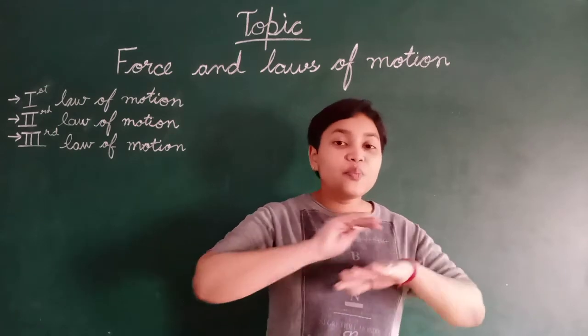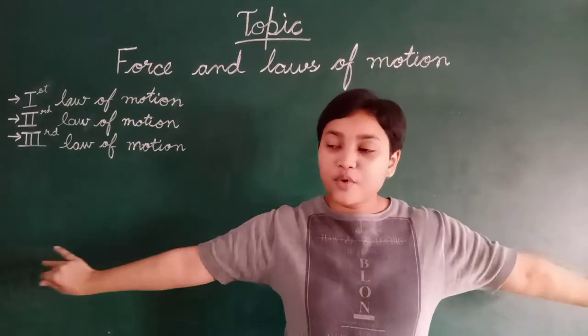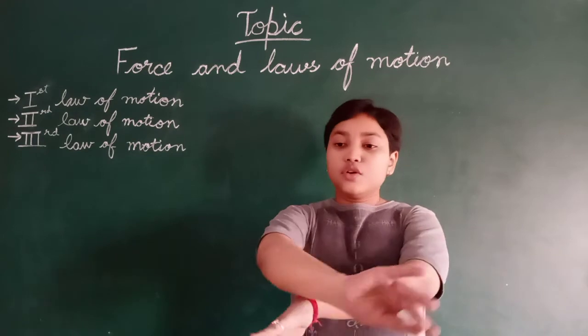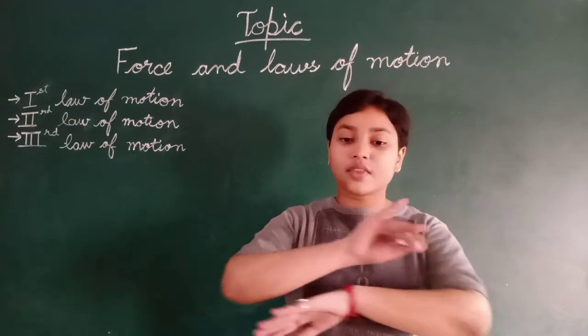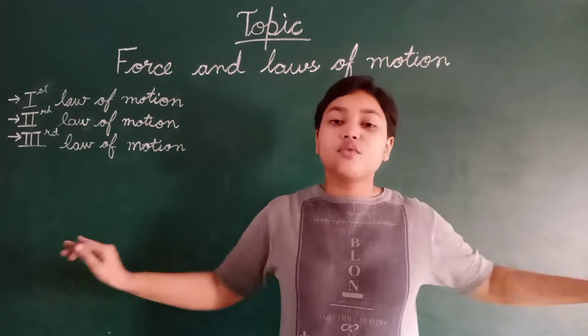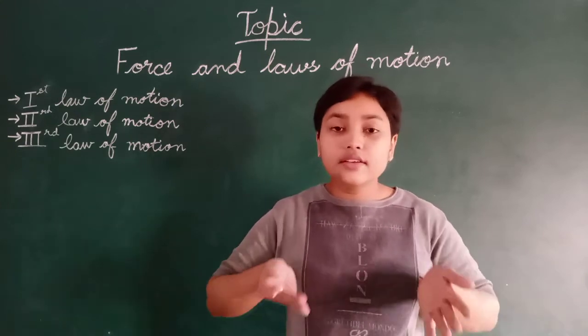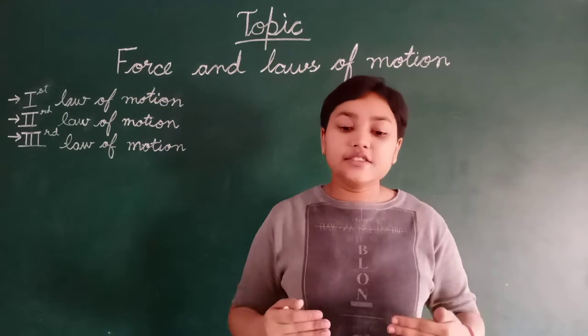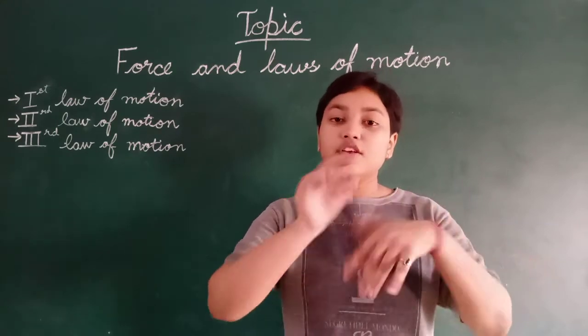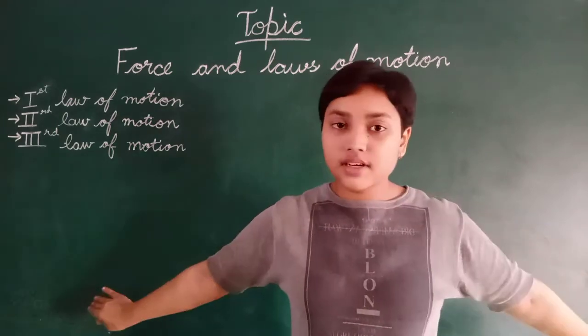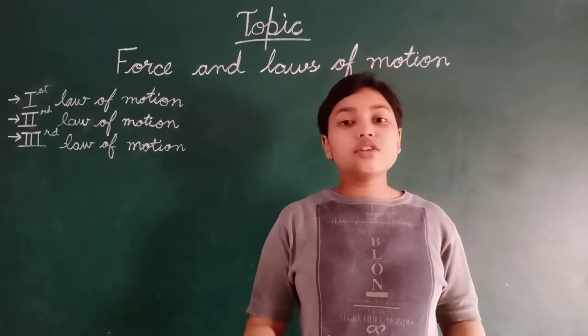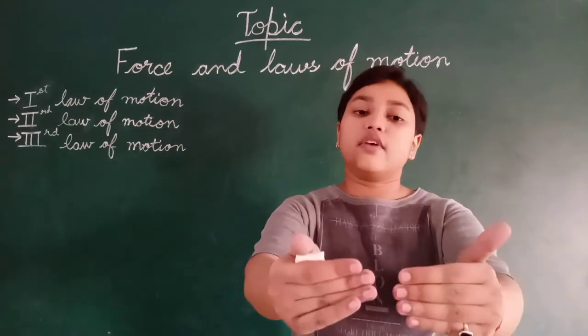You push the water with your hands like this, you are applying a force. In reaction, the water applies a force on you. That's why you move forward. You apply a force backward, then the force from the water is applied forward.